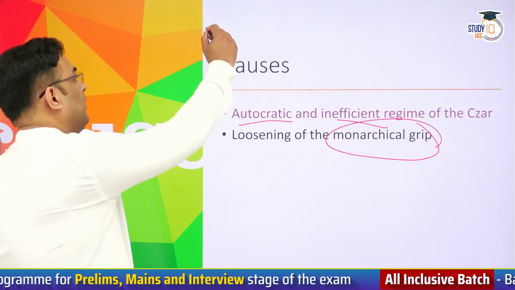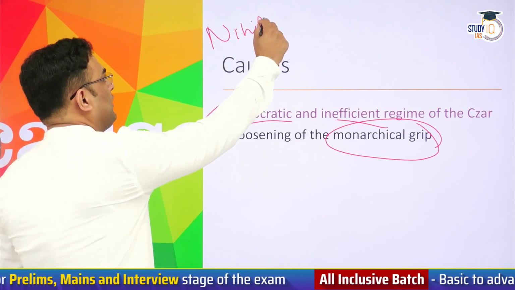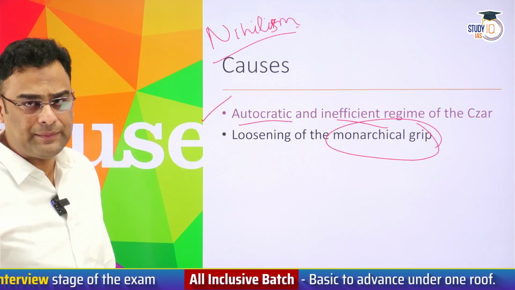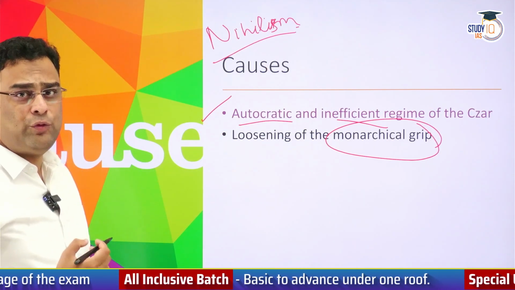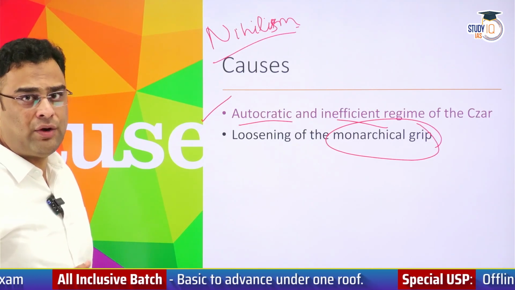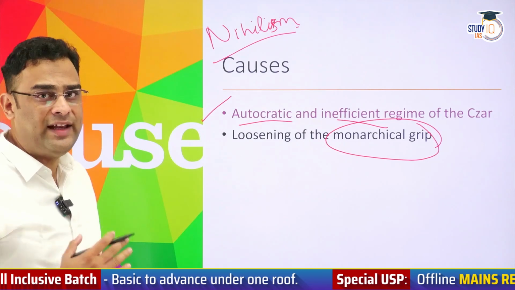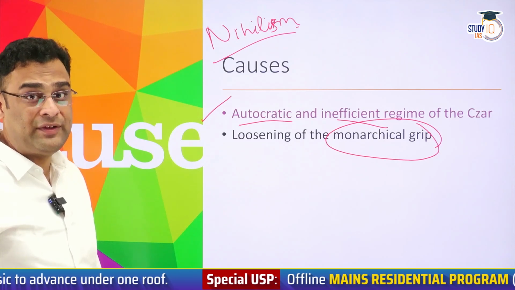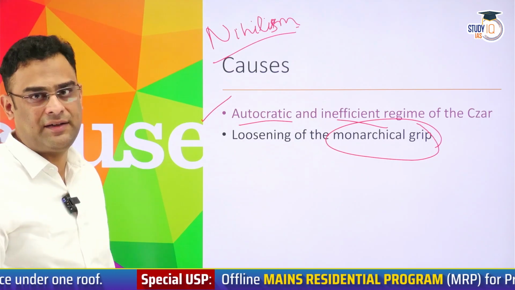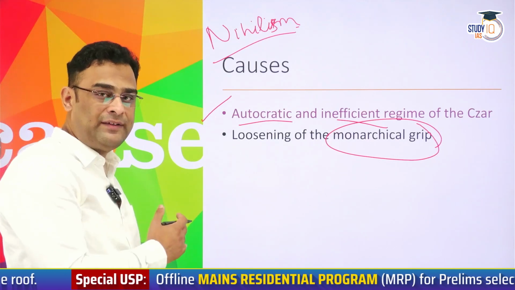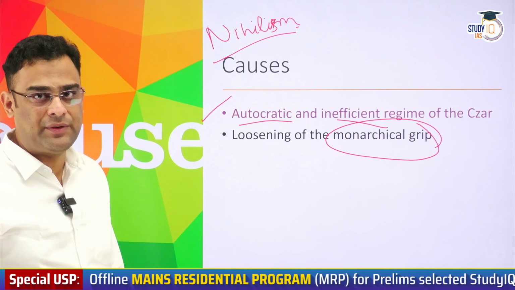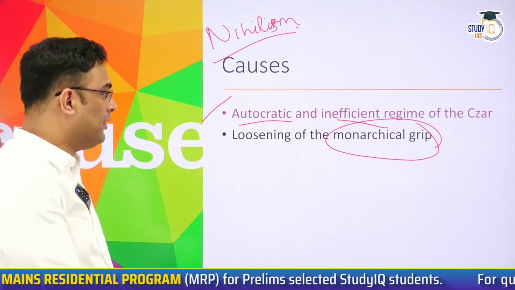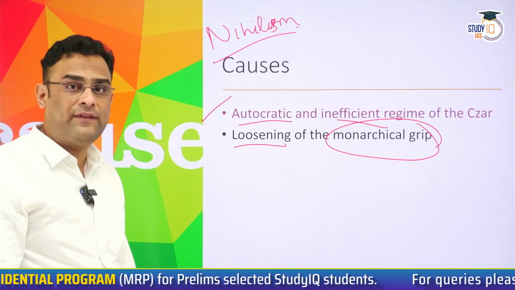There was a type of revolutionary terrorism in Russia that later became popular in other parts of the world also. It's called nihilism. In nihilism, these revolutionaries assassinated unpopular officials of the state to strike terror in the minds of the administration and remove the fear from the minds of the people. A person no less than the Tsar himself was targeted. And the penultimate Tsar actually lost his life in one such attempt. The serving Tsar had also suffered from many such attempts on his life. This showed that the country's rule was weakening.